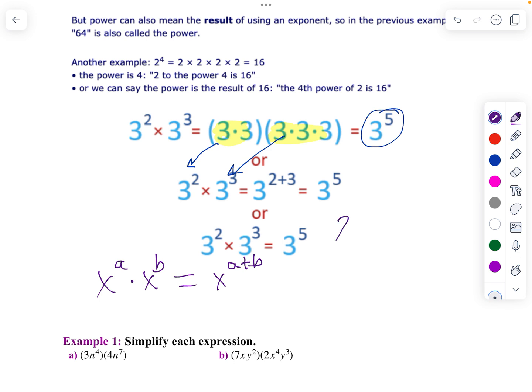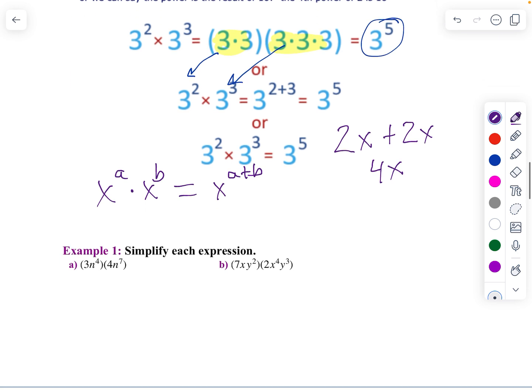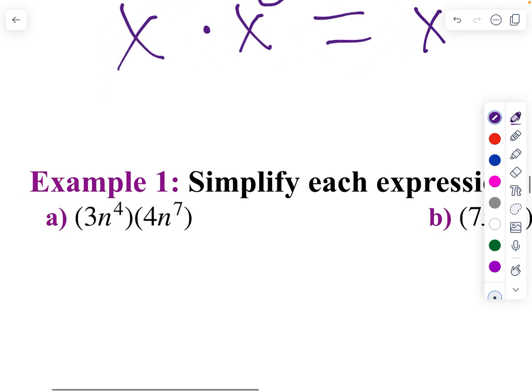Notice when we add, we don't add exponents: 2 to the x plus 2 to the x is not 2 to the x squared, it's 2 times 2 to the x. But when we multiply, we add the exponents. So if I take a look at example 1, I can rewrite this using the commutative property: 3n to the 4th times 4n to the 7th.